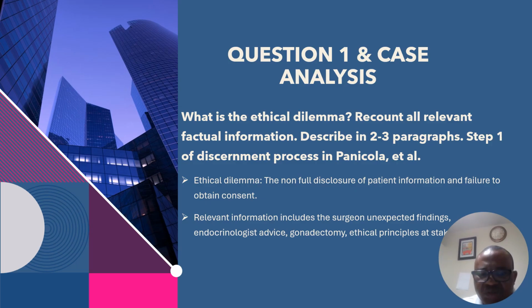What is the ethical dilemma? Recount all relevant factual information. In step 1 of the particular discernment process, we focus on understanding the relevant facts.